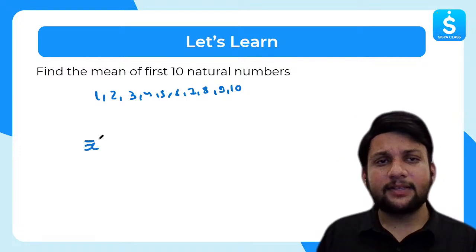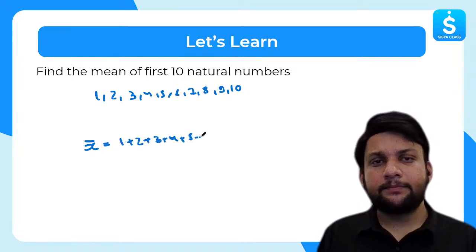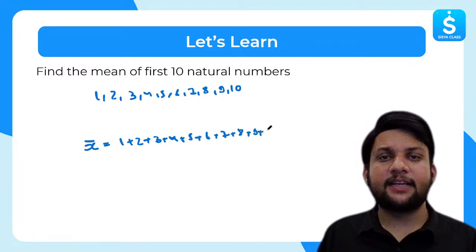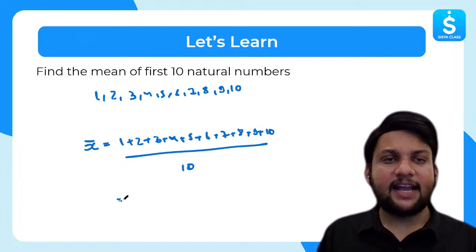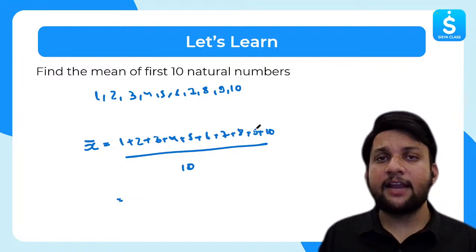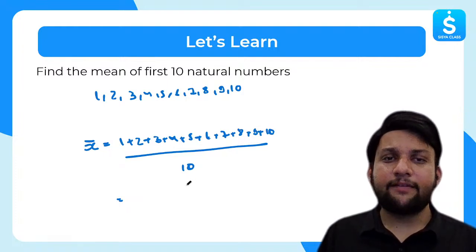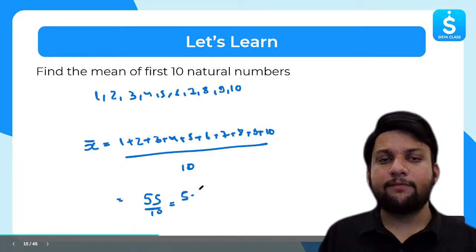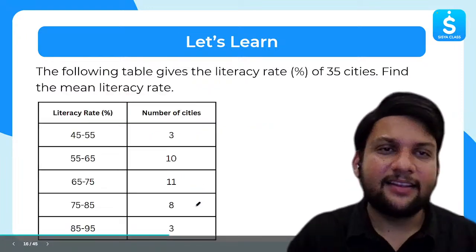So how will I find the mean for discrete data? Again, x bar, sum of all values, that is 1 plus 2 plus 3 plus 4 plus 5 plus 6 plus 7 plus 8 plus 9 plus 10. And how many values I have in total? 10. Now let's add that: 1 plus 2, 3, 3 plus 3, 6, 6, 10, 15, 21, 28, 36, 36 plus 9, 45, 45 plus 10, 55. So 55 over 10, or I will get the answer as 5.5. Clear? Nothing in this.